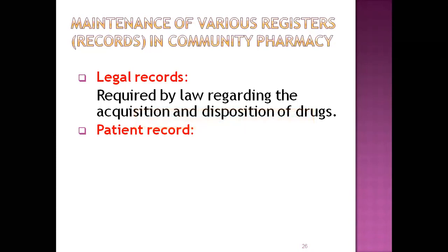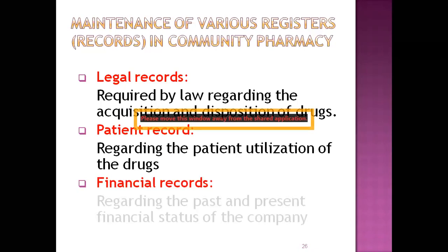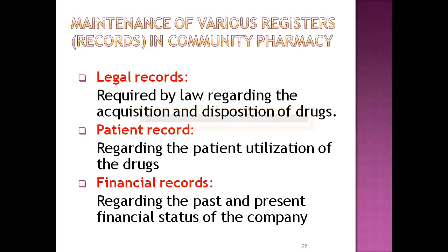You have to maintain the records of patients regarding utilization of the drugs. And most important, financial records, the past and present record of the financial status of the concerned community pharmacy. You have to maintain these records to check whether the community pharmacy is profitable or not. These are the 3 records you have to maintain during the running of the community pharmacy.